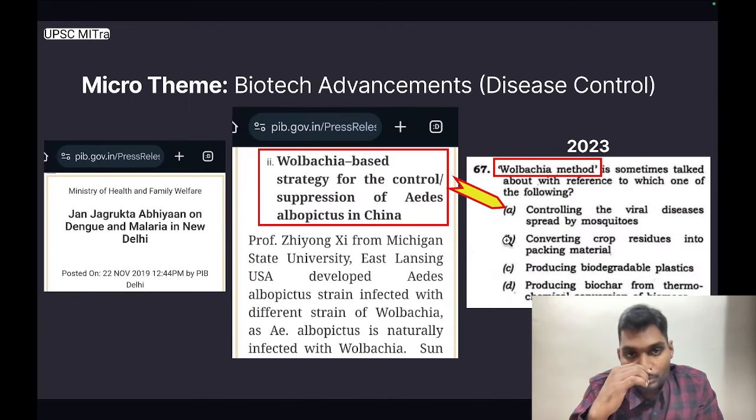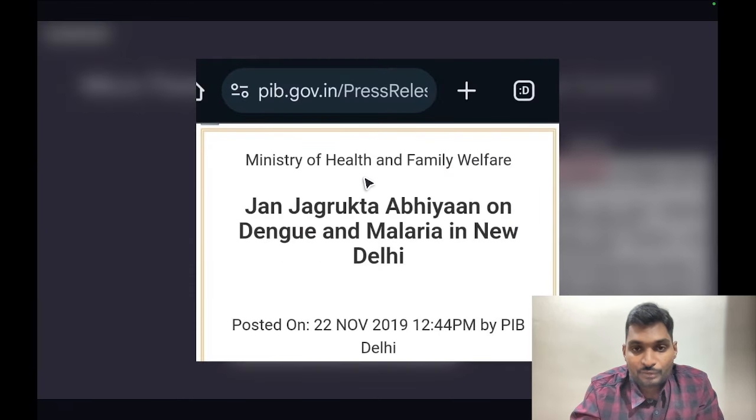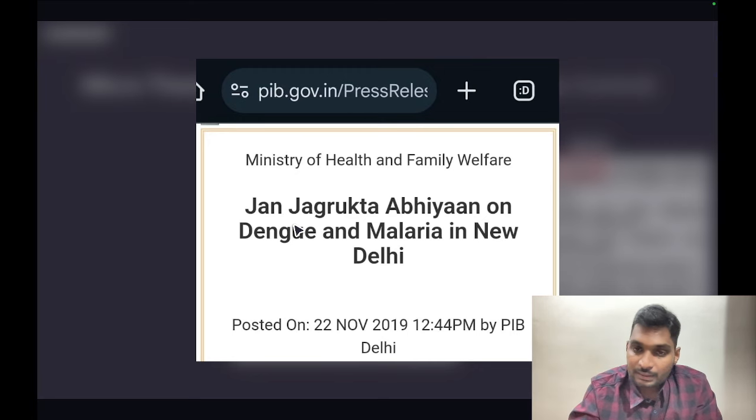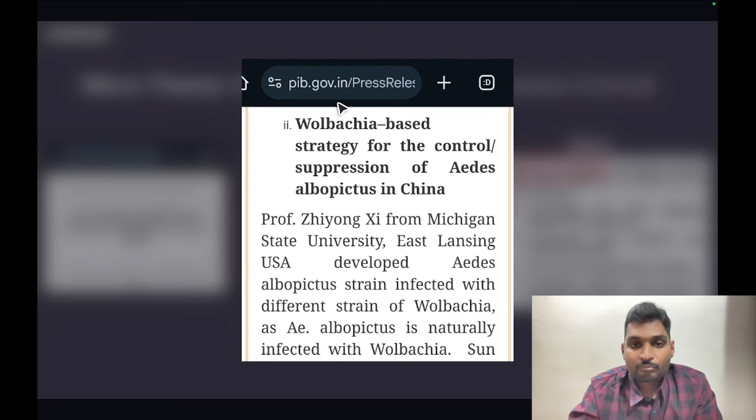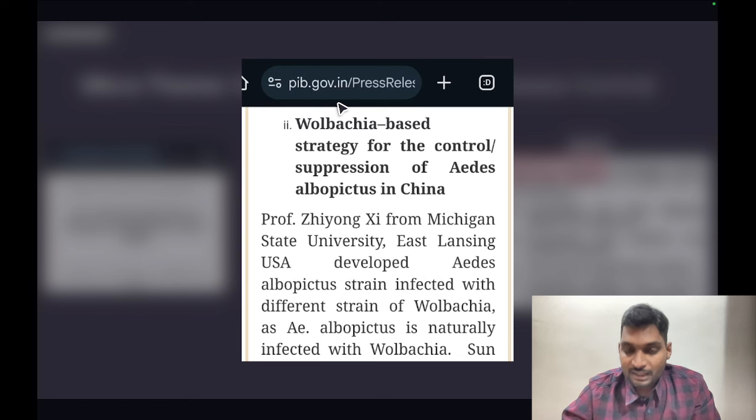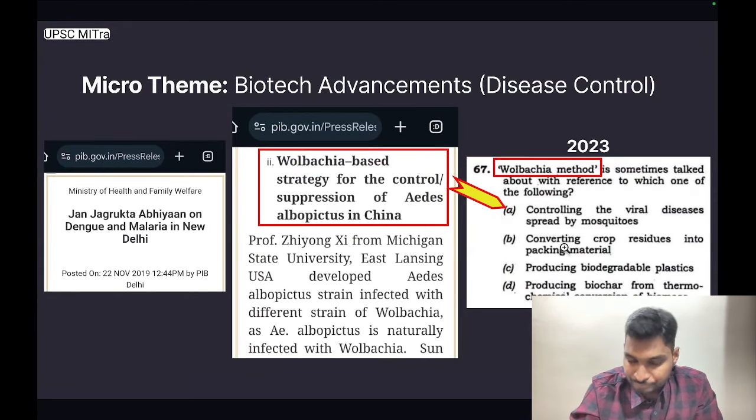Next micro theme is again biotech advancement with respect to disease control. This particular release is from Ministry of Health and Family Welfare. It is titled Jan Jagrukta Abhiyan on Dengue and Malaria in New Delhi. It goes on to read Wolbachia based strategy for the control suppression of Aedes albopictus in China, and it goes on to narrate the steps being taken in China to control Wolbachia based methods with respect to mosquito control.